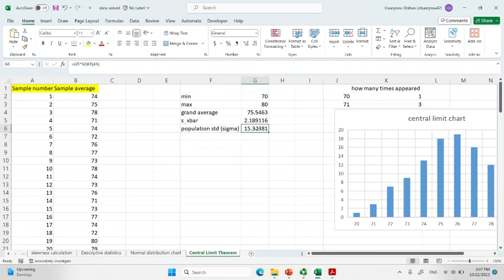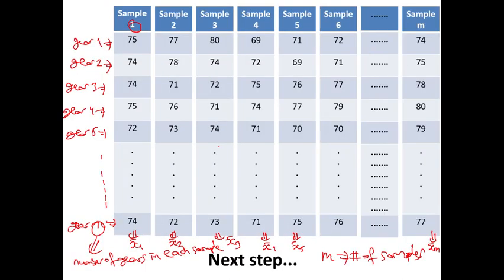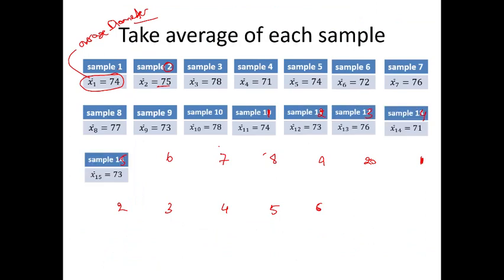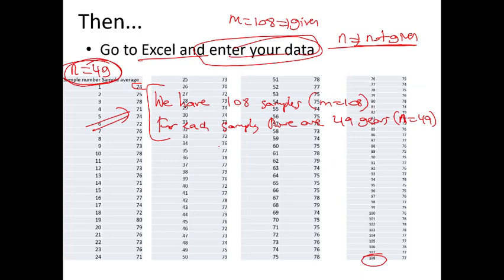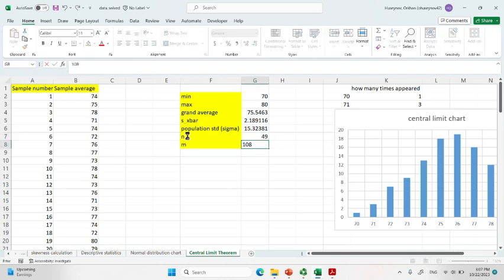Going back to the slides, n was 49 and m was 108.